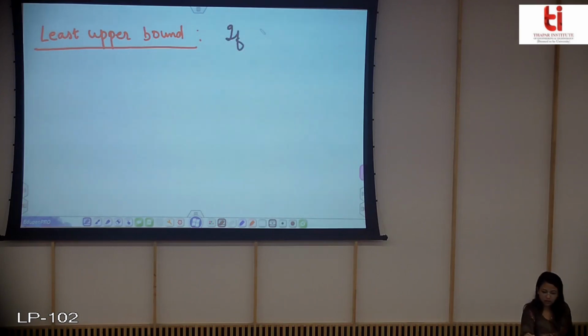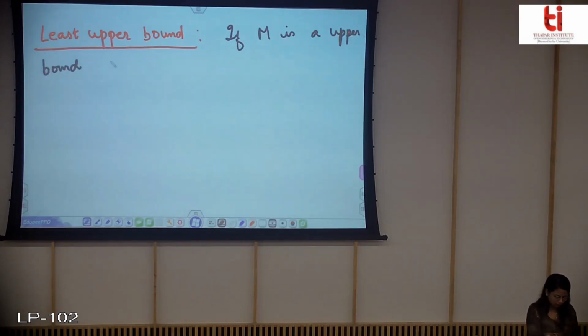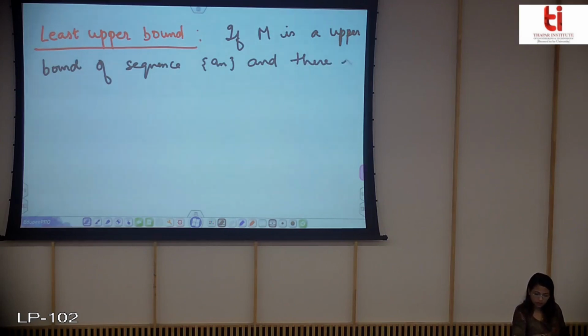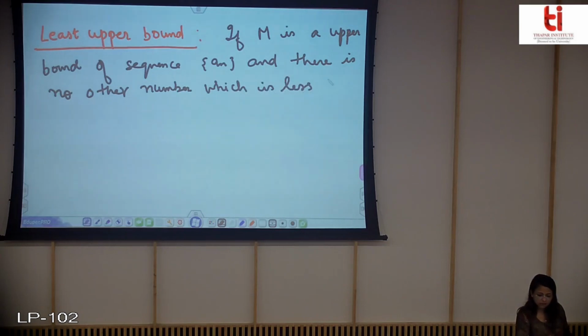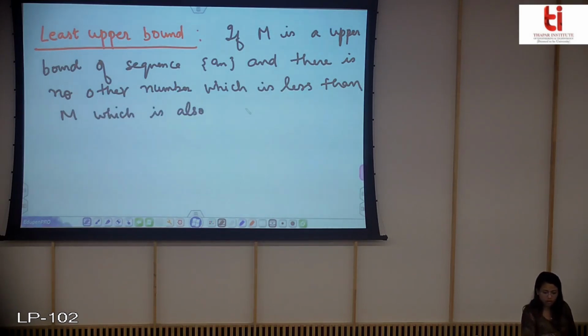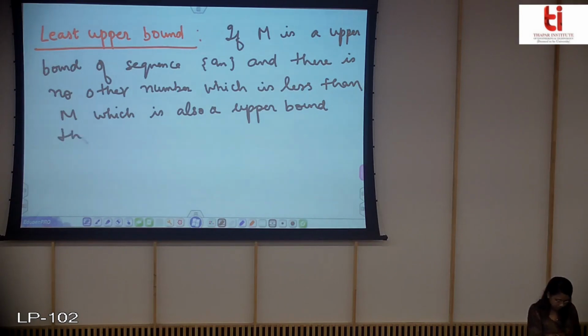Suppose that M is an upper bound, as you have already seen, of the sequence, you call it an, and there is no other number less than M which is also an upper bound, then M is called the least upper bound.